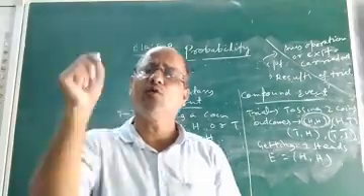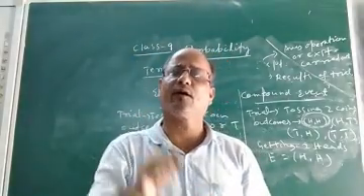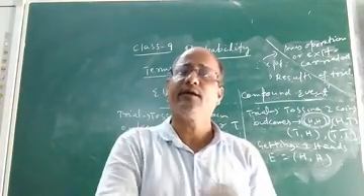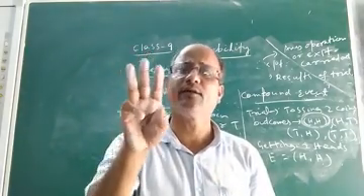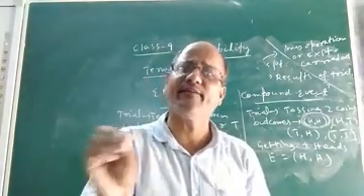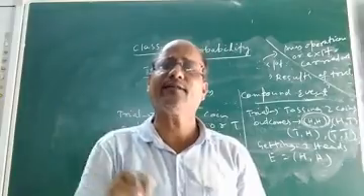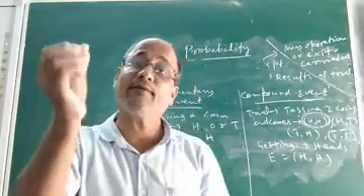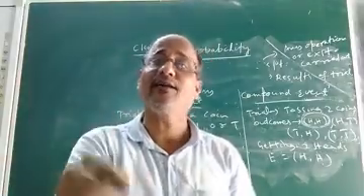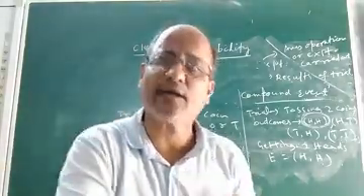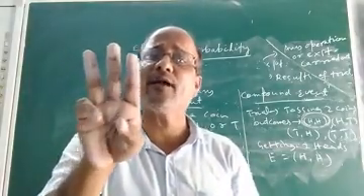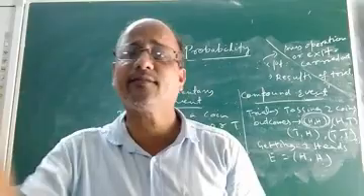Now if I ask you, what is the probability of getting an even number? Here, how many even numbers are possible? You may get 2, 4 and 6. These are the possible outcomes which are even. So probability of getting an even number. Here, getting an even number on throwing a die is a compound event, not an elementary event. Children, I hope you see, because this event consists of how many outcomes? 3: 2, 4 and 6.